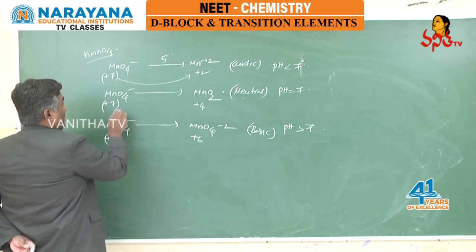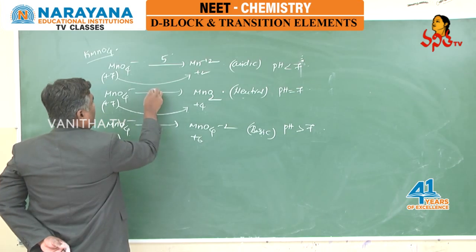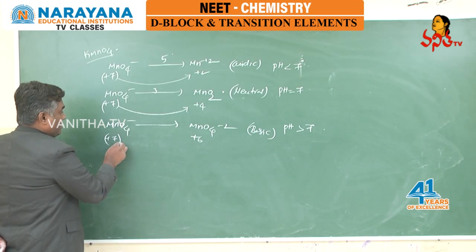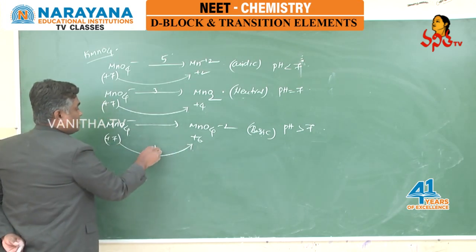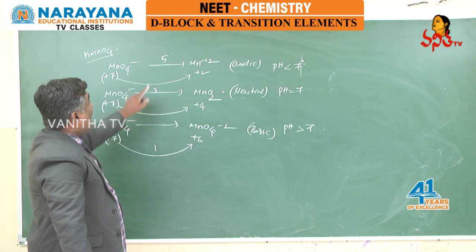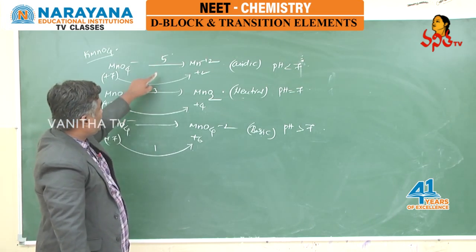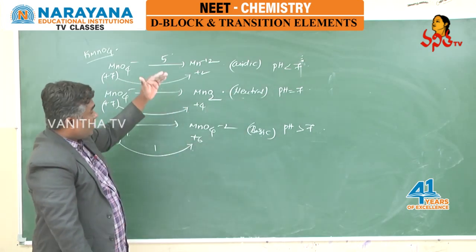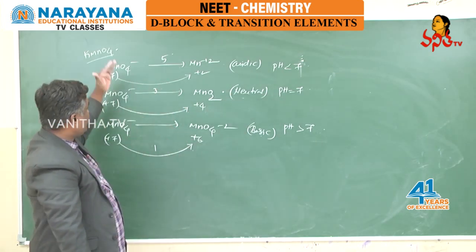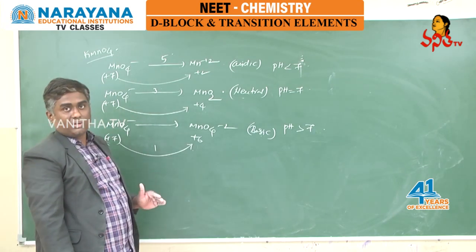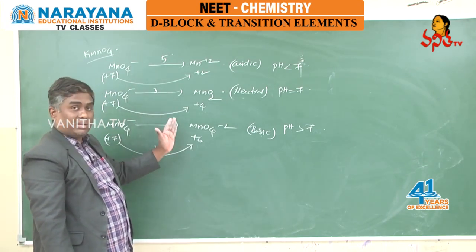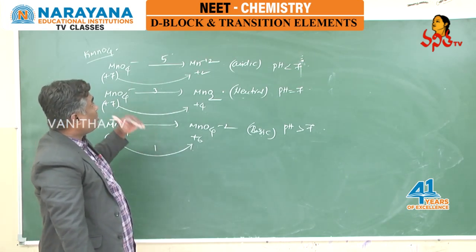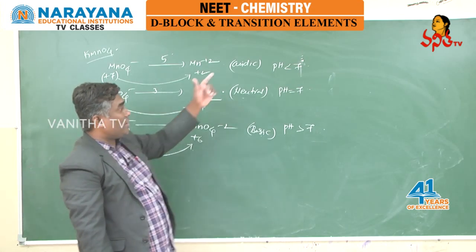In neutral medium, +7 is becoming +4, change in the oxidation state is 3. Whereas in strongly alkaline medium or basic medium, +7 is becoming +6, change in the oxidation state is 1, students. Means how much change there should be in the oxidation state depends on pH value. In all the mediums, acidic, neutral and basic, KMnO4 behaves as an oxidizing agent only, because in all the reactions it is participating in a reduction reaction, so it acts as an oxidizing agent. And how much the change in oxidation state should be depends on pH value.